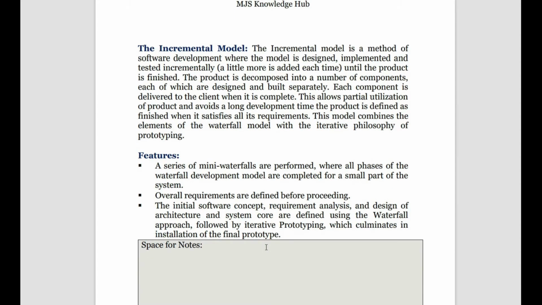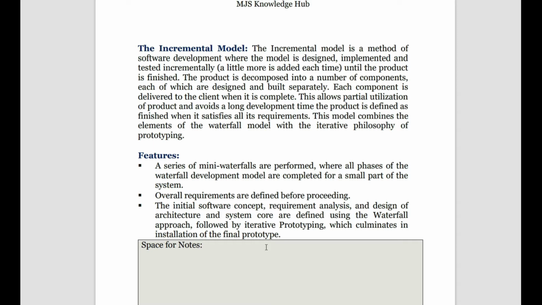The incremental model is a method of software development where each model is designed, implemented, and tested incrementally, meaning small parts are developed and then tested. Then at the end, all parts are combined to make the final product, but each part is taken as a separate unit or separate project. It is completed totally, and then it is combined with the other parts of the system.